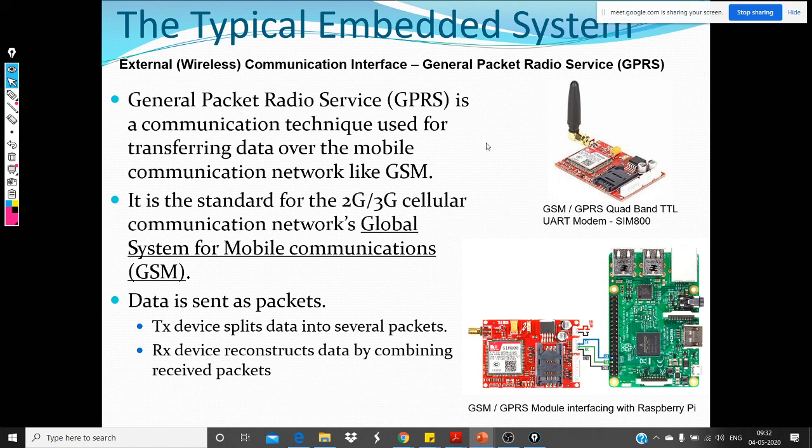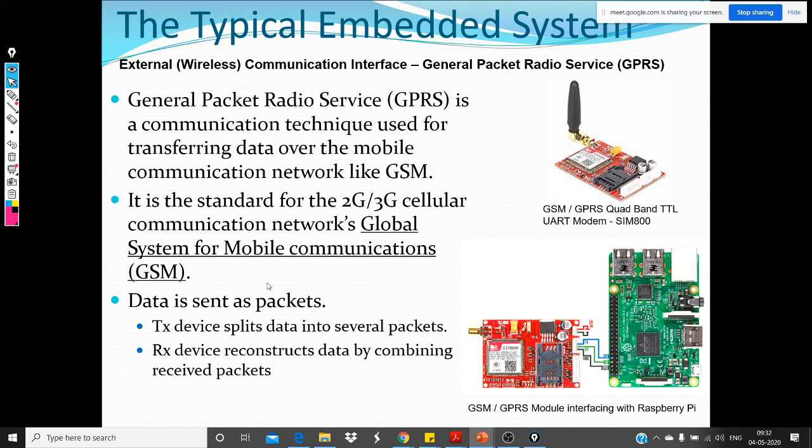And how is it connected? It uses GPRS to do that. This figure shows you how the interfacing works between a GPRS module and Raspberry Pi. You can connect this module to Raspberry Pi, and Raspberry Pi can now connect to the cellular network.